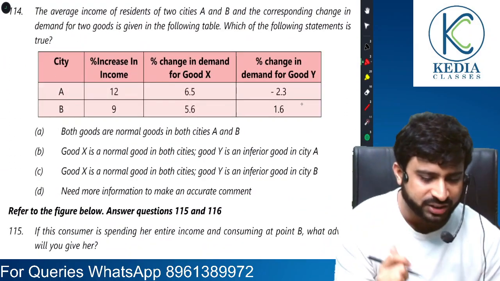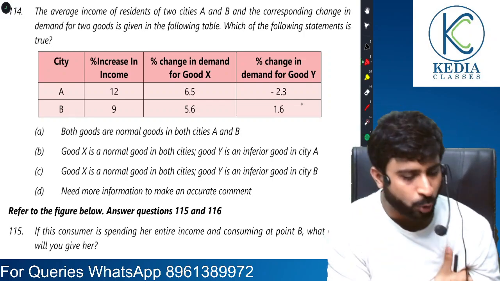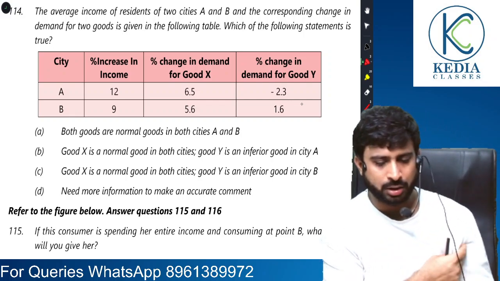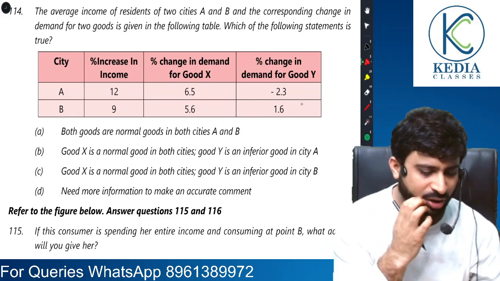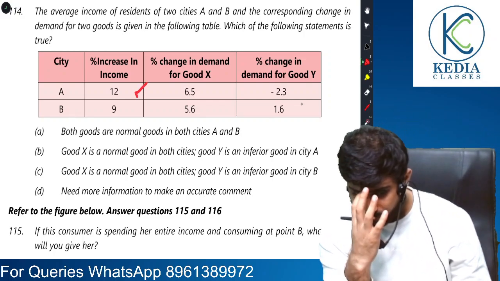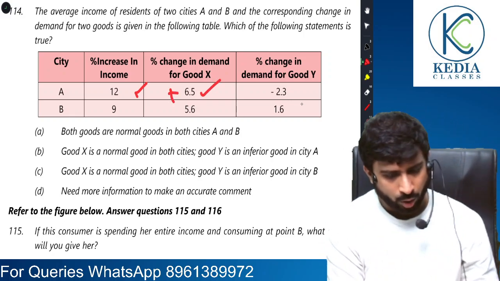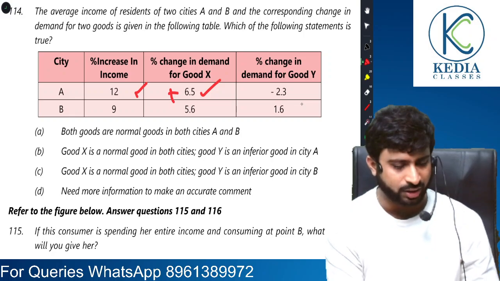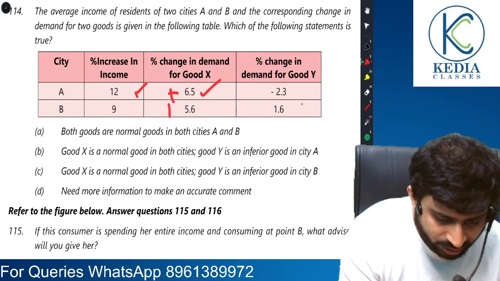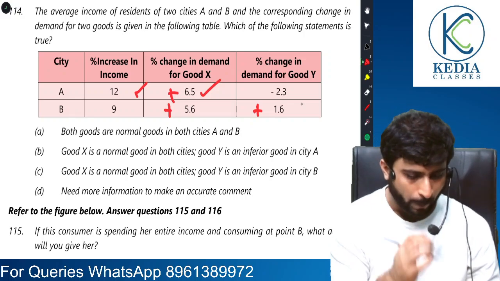114th question. Average income of residents of two cities A and B. Average income and the corresponding change in demand is given in the table. Which of the following statements is true? City A, increase in income is by 12%. So percentage increase in demand is here increasing, and here it's decreasing. Here it's increasing, here also it's increasing, here also it's increasing.